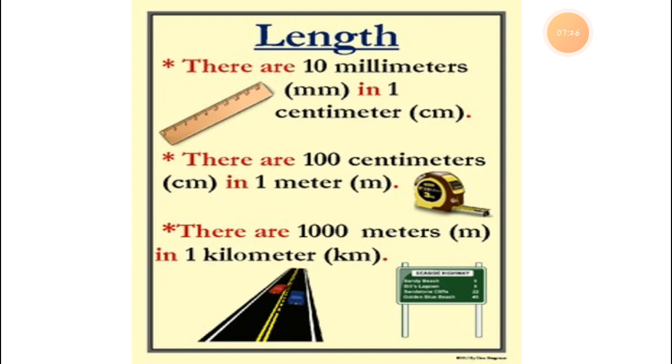This way, at some distance these kilometer stones will come, and these types of boards will also come whenever you go on the highway. So it displays how many kilometers remain. This means the length, how much length you have to cover on the road.